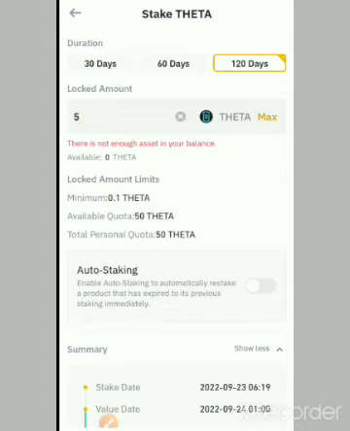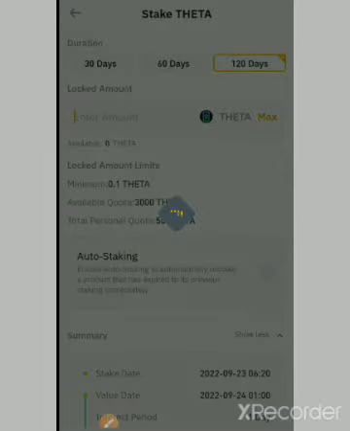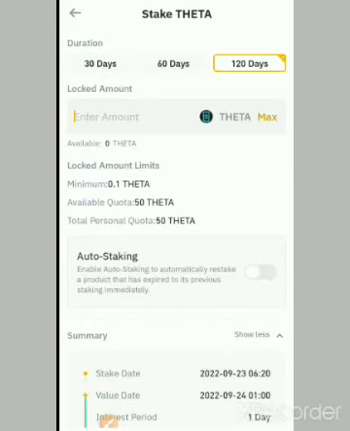Don't just feel like, oh, just take any. No, you need to actually look at whether you can afford to stake that coin for that length of time. Let's say, for example, I stake 5 Theta for 120 days, and after 30 days I see that Theta is falling in price. Maybe the price has fallen 50%, 60%. Oh, Theta is falling. Okay, I want to redeem my coin now. And then I go there and I redeem.